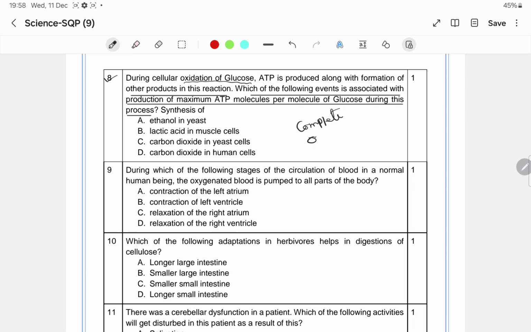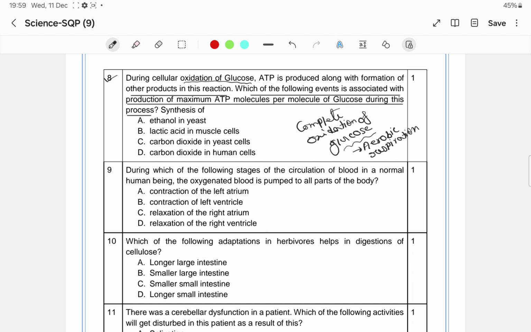Complete oxidation of glucose. Clear? Now complete oxidation of glucose takes place in aerobic respiration. Aerobic respiration takes place in the eukaryotic cell, where you can find the mitochondria.